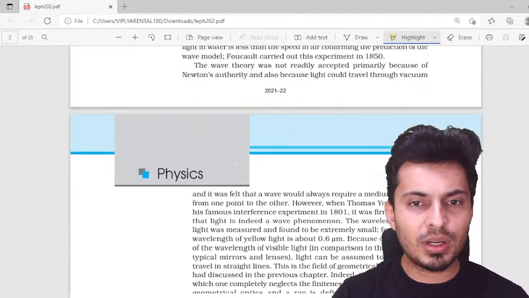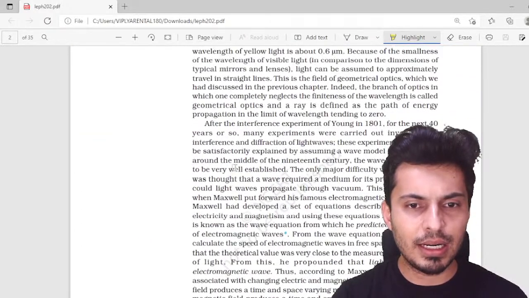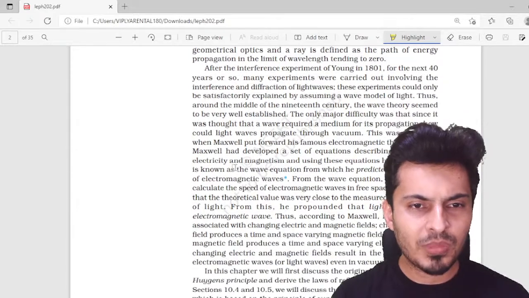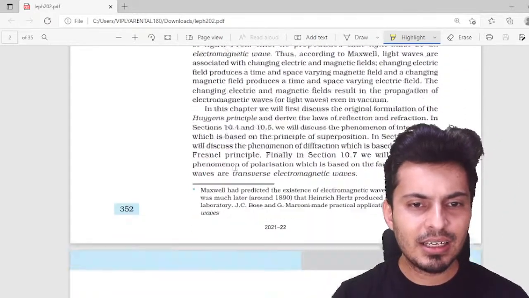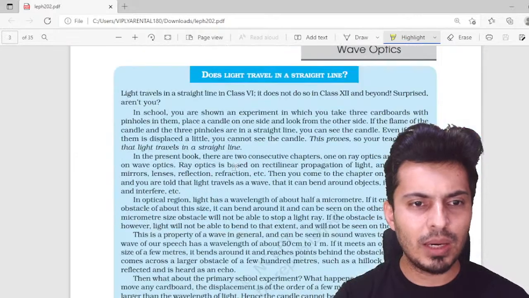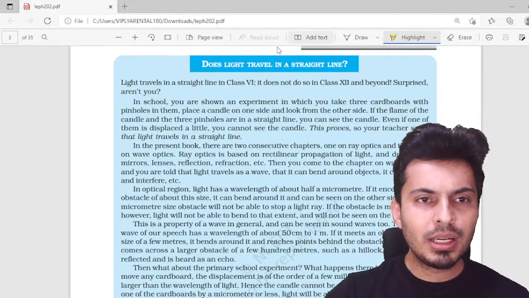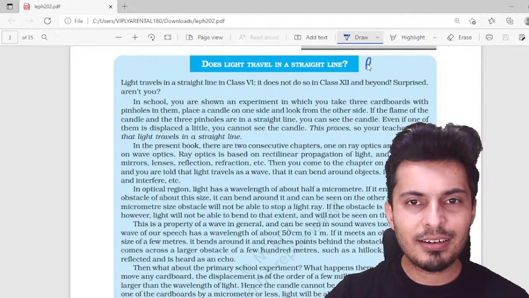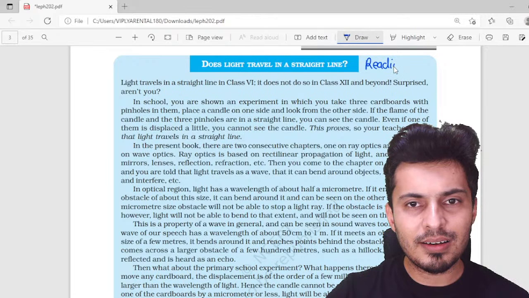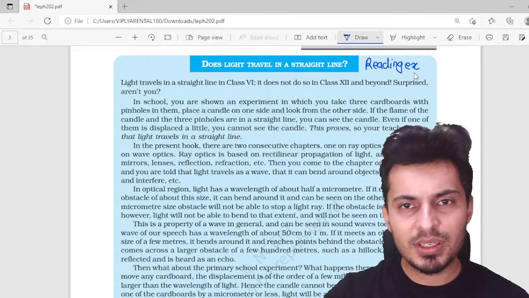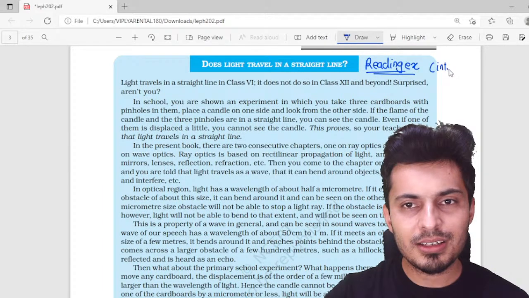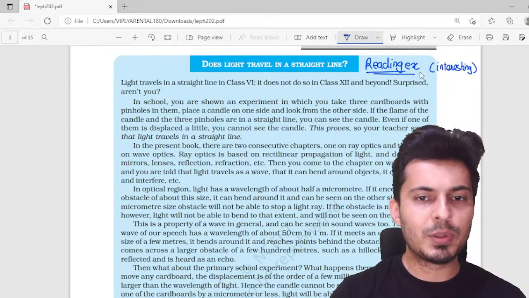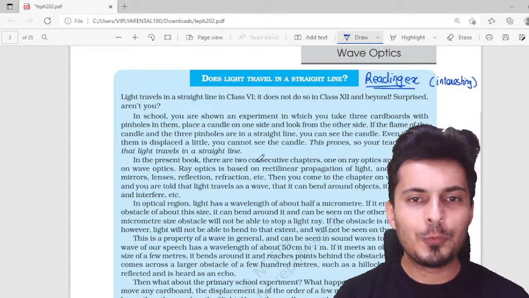All right. So the introduction part is fair enough. There is nothing great over here, but this is more like history than anything else. Okay, so that's okay. Well, this is an interesting paragraph. You can do this more like a reading exercise, because this paragraph is a little bit interesting. Just have a read through this, and it's all about how light travels.